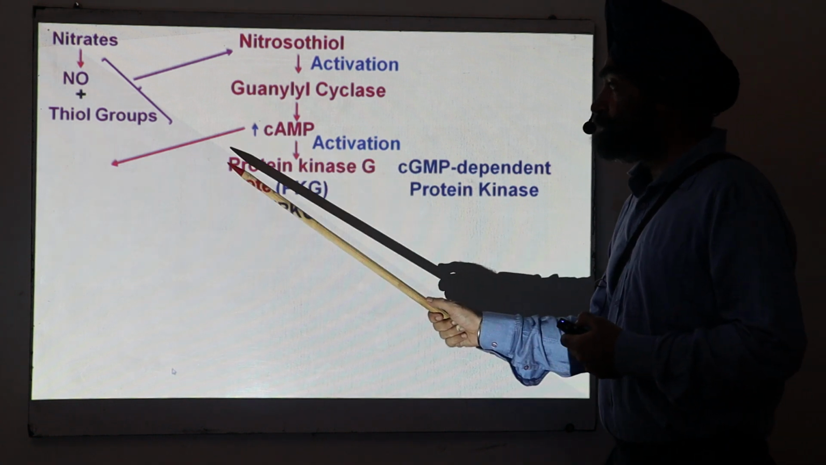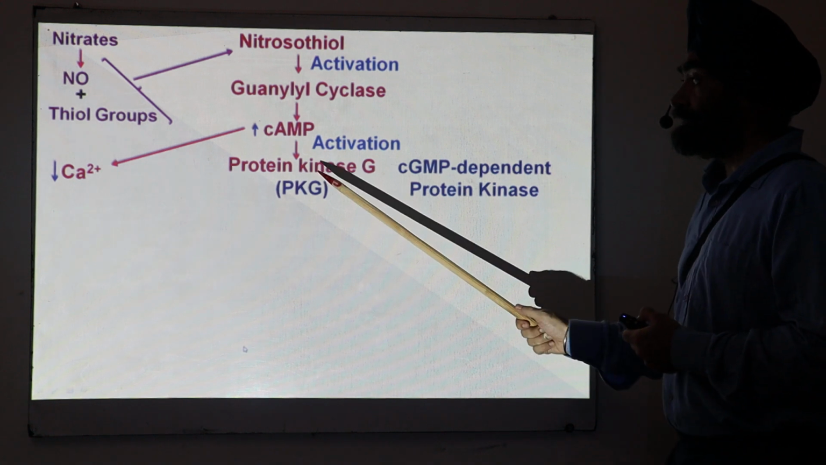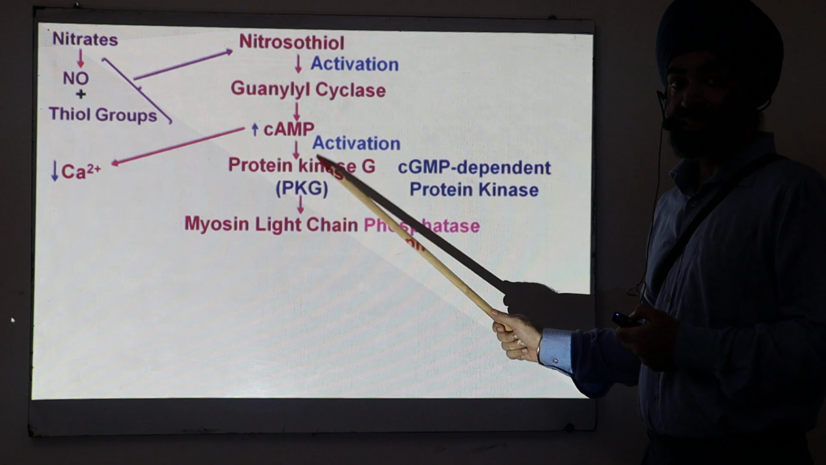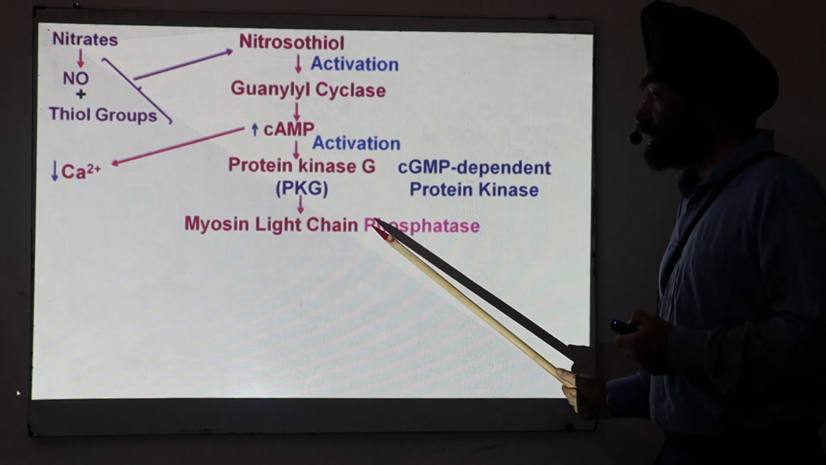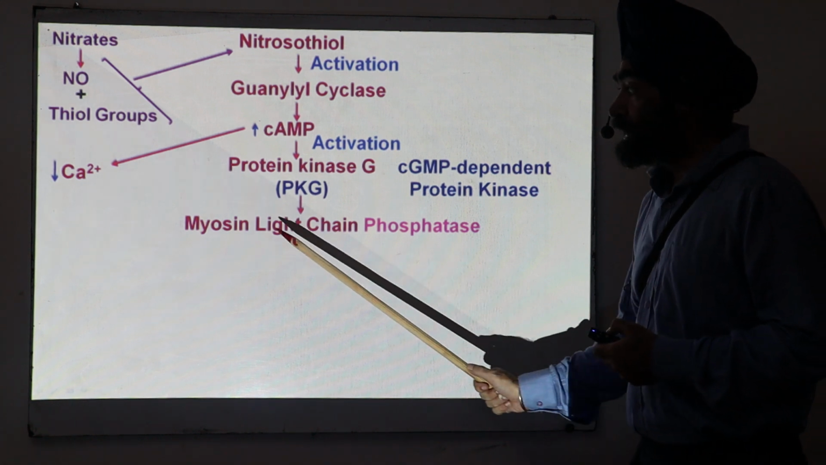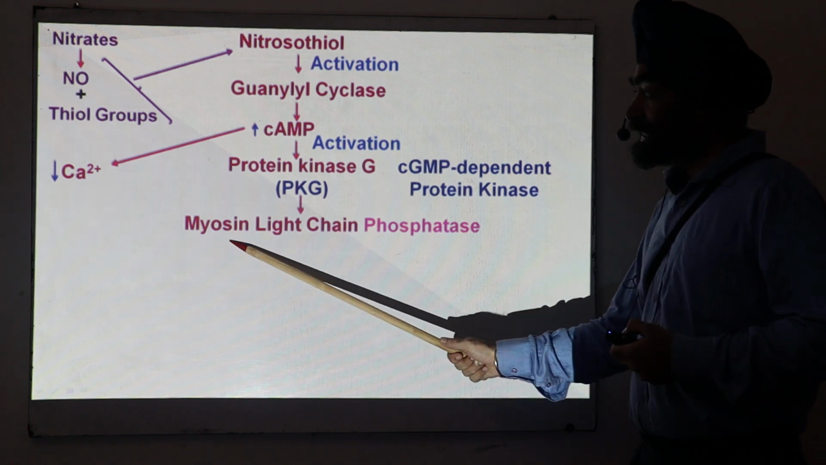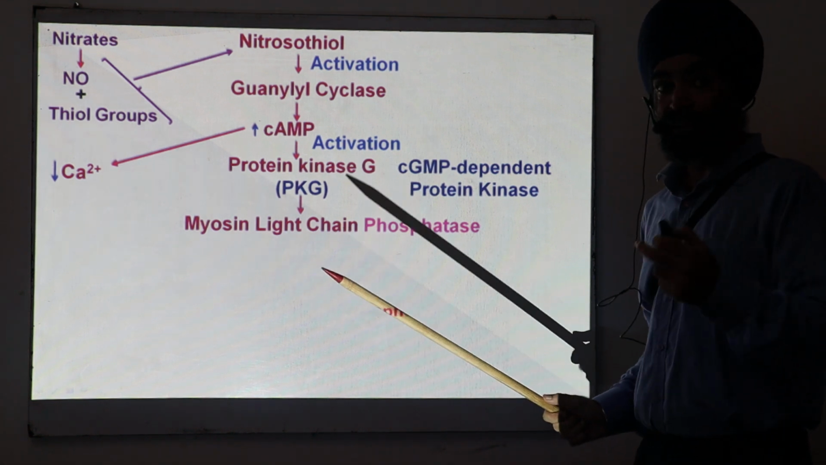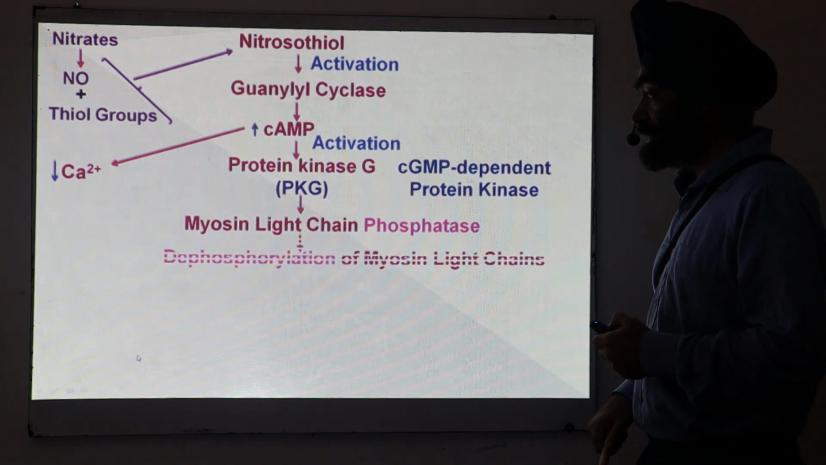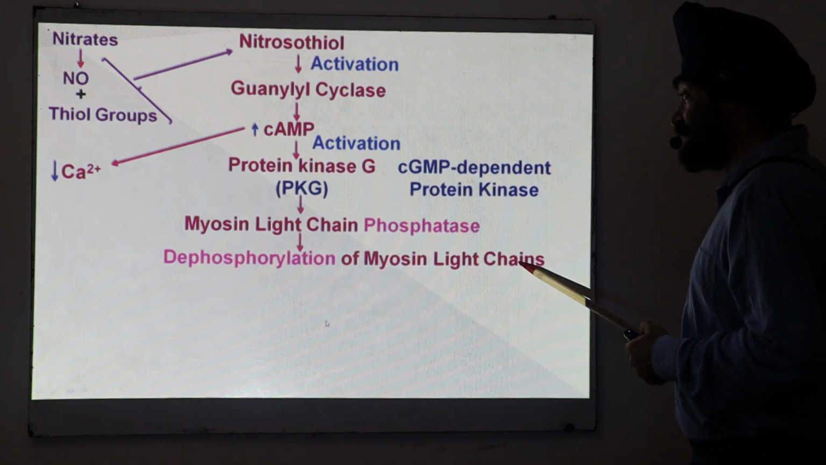Another action of the cGMP is that it decreases the calcium level. Now what will happen if this PKG is activated? A very important reaction is that it activates the phosphatase enzyme. What is the full name? Myosin light chain phosphatase. If you understand the name, you will know that a phosphatase removes the phosphate group, so it will produce dephosphorylation of myosin light chain.